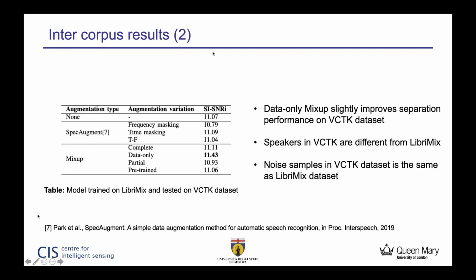Next, we'll look at inter-corpus results using the VCTK dataset. Here, similar to the table that we had previously seen, data-only mixup performs the best, but we can notice that the performance improvement in the case of data-only mixup is not as substantial as what we had seen in the previous experiment with the TIMIT dataset. We attribute this to the fact that both VCTK and LibriMix datasets have the same noise corpus, and thus the performance improvement is not that substantial.